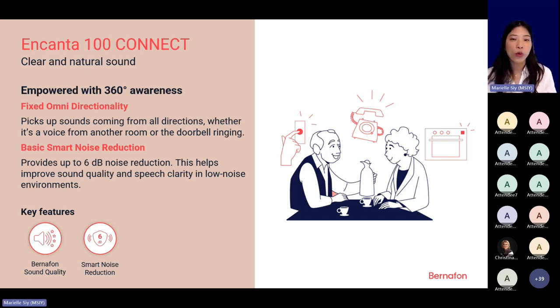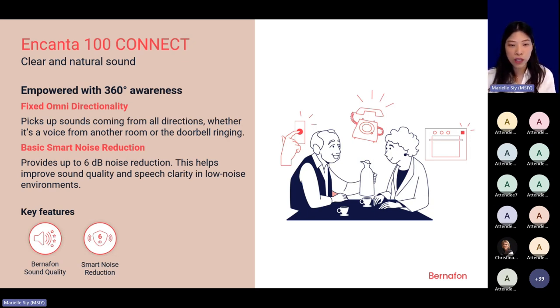Encanta also comes with a basic smart noise reduction, and this provides up to 6 decibel of noise reduction. And this helps, of course, improve the sound and speech clarity and listening comfort in low noise environments.